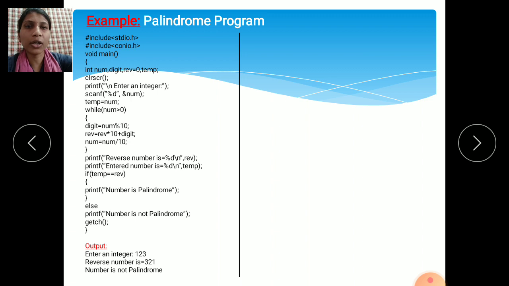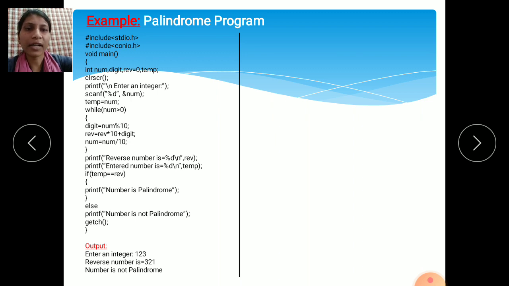Whatever number you enter on the keyboard, we want the reverse of that number, so enter at least 2-3 digits. Okay, see here, printf reverse number is equals to, means the reverse of that number, then printf entered number is, means whatever number you have entered, that number it will display.